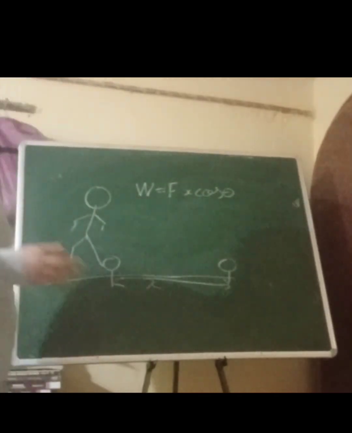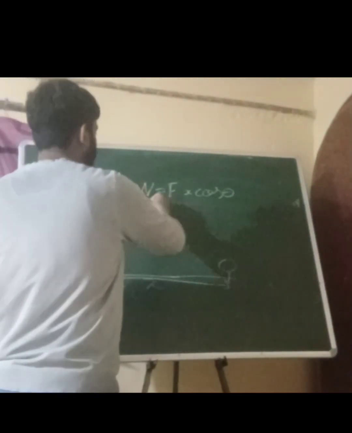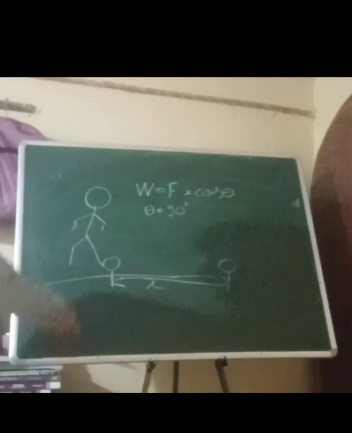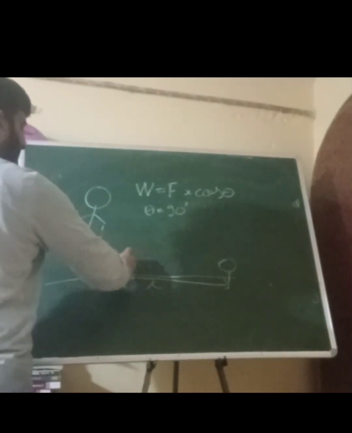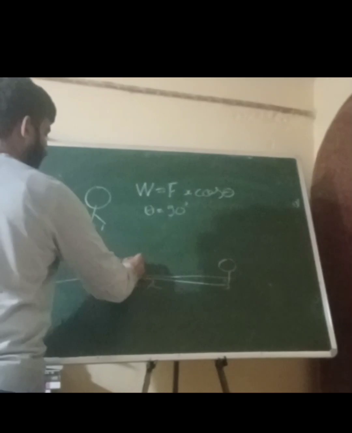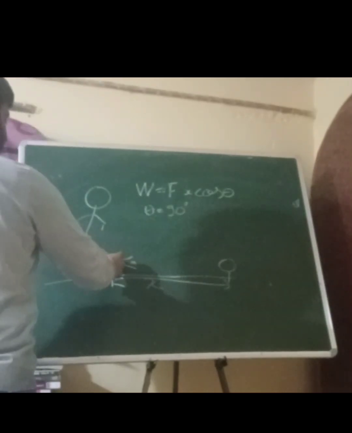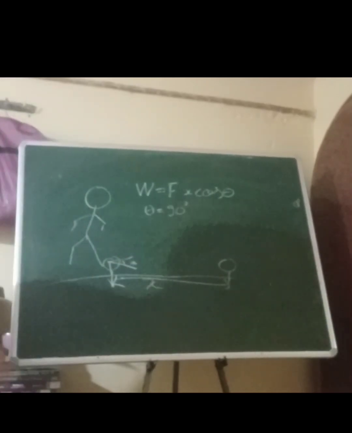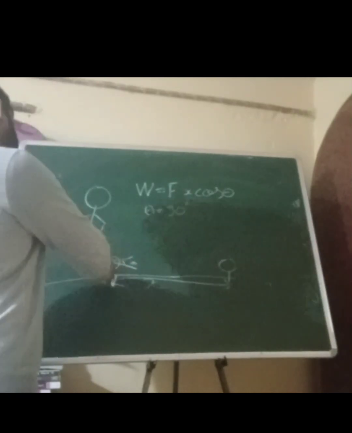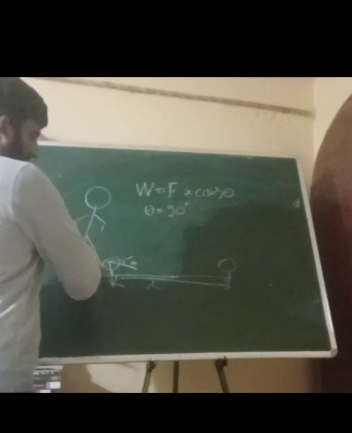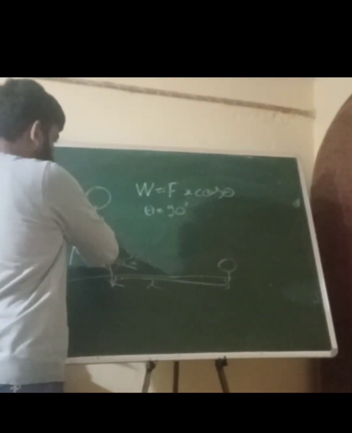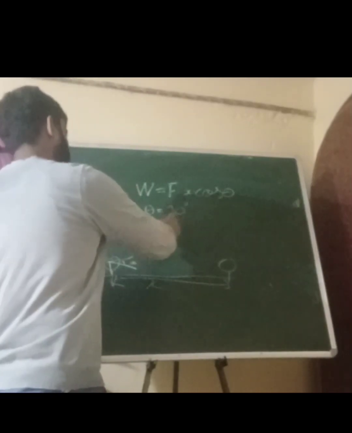So what will be the conditions of zero work? The condition of zero work will be if theta is 90 degrees. Then the work done is zero, because suppose the force is applied downwards, if he applies the force from the top like this, there is no displacement and there is no work done. Even if there is some displacement, that is something else, maybe some frictional force done by the ground. That is the work done by the ground. We wouldn't call it that he has done the work on the ball. So first condition is this.